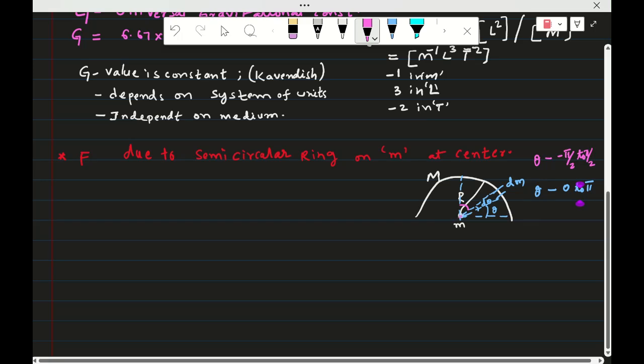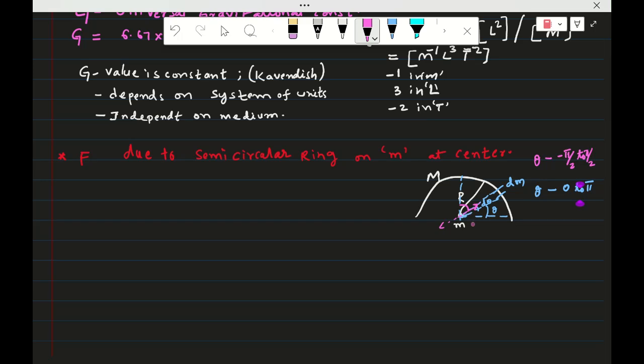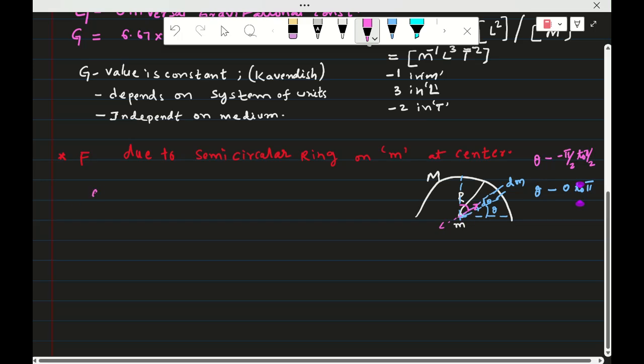So this is the line joining. The force direction is like this, from m to dm, this is the force direction. So now here, dF is equal to G into dm into unit mass by r square. Now if you take another dm here, then the force will be like this, one more force due to the symmetrical mass opposite to this, about the center point.